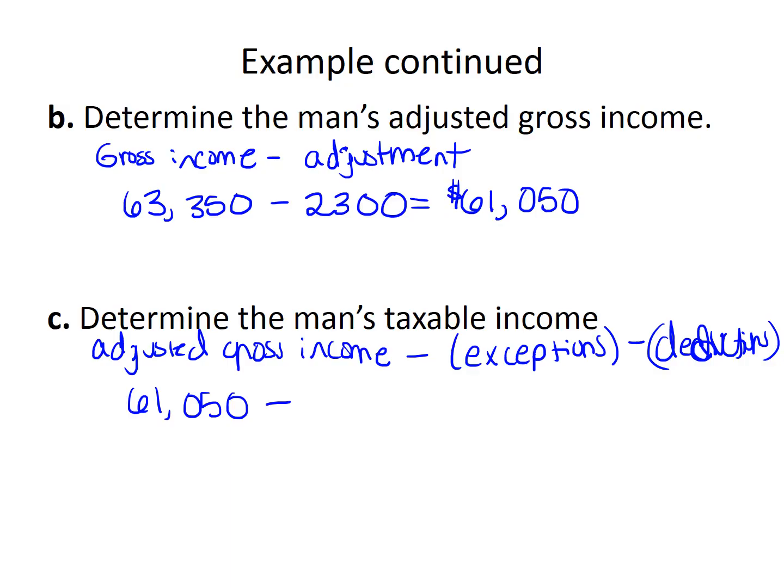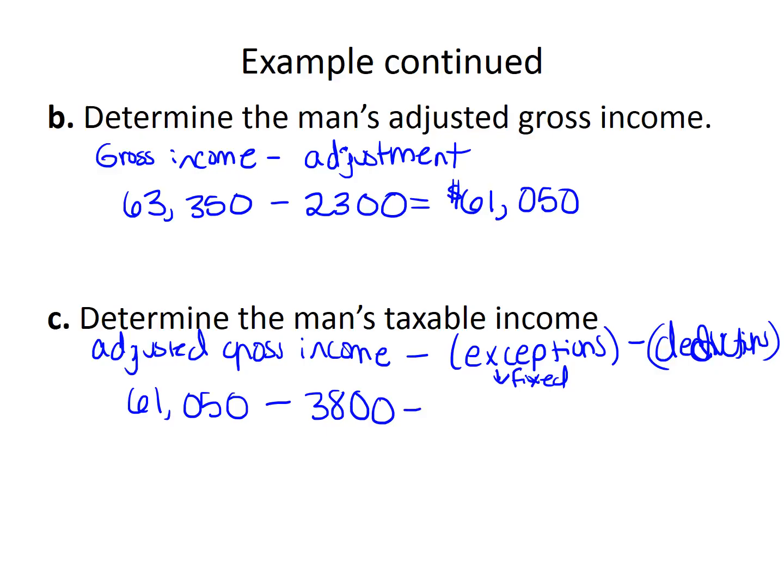And then if we refer back to the slide, he's entitled to a personal exemption of $3,800, and a standard deduction of $5,950. We do have a personal exemption, right? So we can subtract that off.